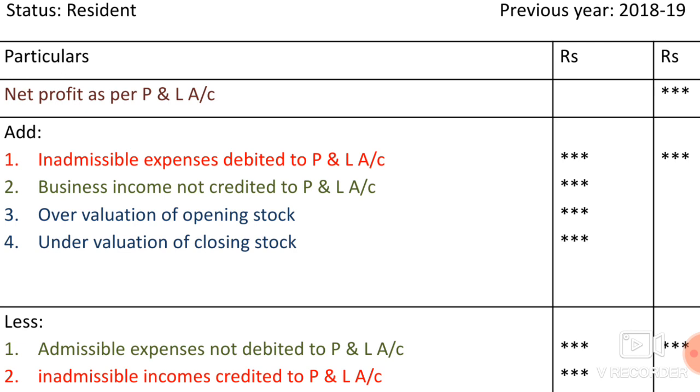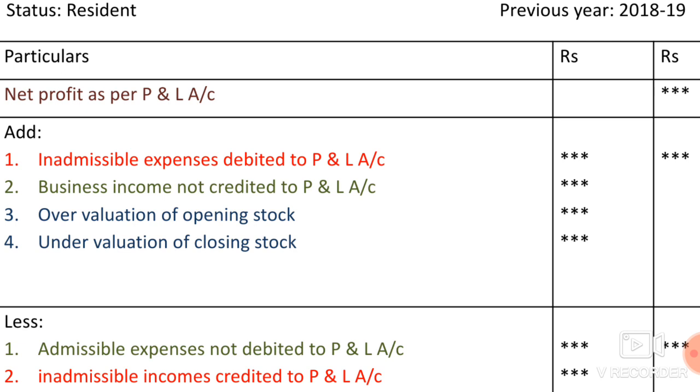Second one, business income. I have shown inadmissible in red color and admissible in green color. So this is admissible business income, but it is not shown in the credit side of the P&L account. It will be given in the adjustment.